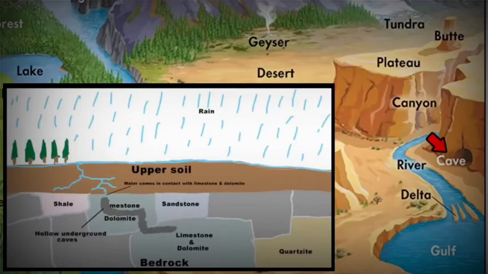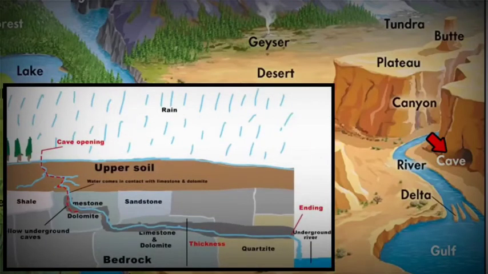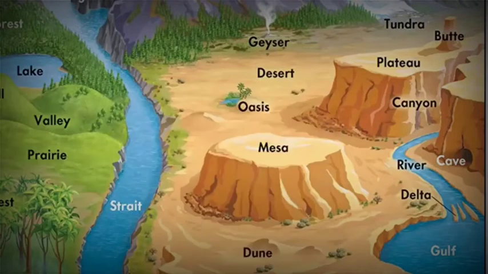The height of these underground caves depends on how thick the bedrock is. So every cave has an opening through which water enters. Similarly, there is also an end from where the water goes out. But there are many caves that do not have an end, because they may be still in their middle age, where the water has not eroded the rock enough to create a complete tunnel.